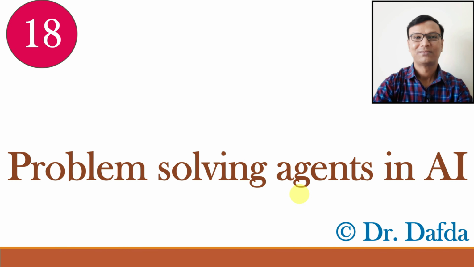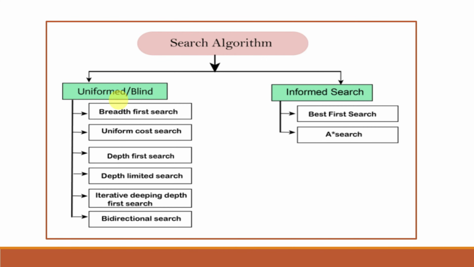These agents treat the world as a collection of goal states, that is, with no detailed internal structure, and solve the problems step by step. Advanced goal-based agents called planning agents will be covered later. So in this chapter, we will cover number 1, how to define problems and solutions using examples, which we are currently learning. Number 2, uninformed search algorithms, that is one which has no extra problem information. See, this can work, but they are not efficient. And number 3, we will also learn informed search algorithms, that is, which uses guidance to find solutions faster.